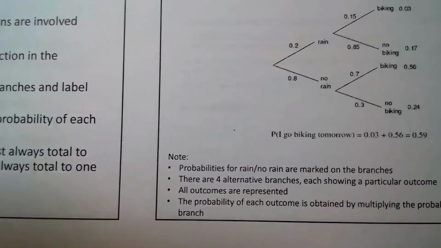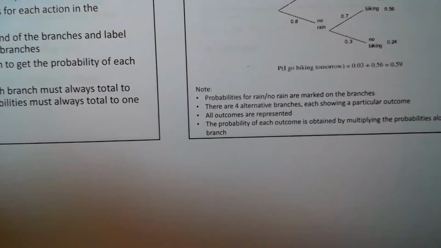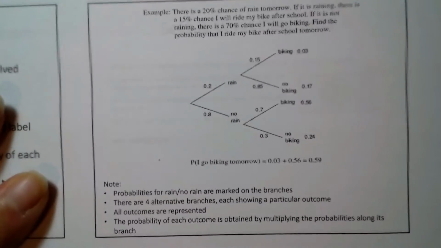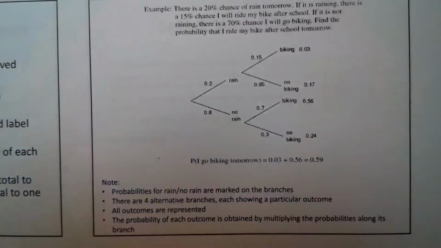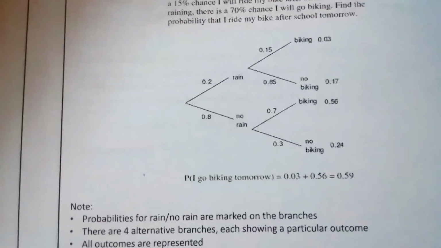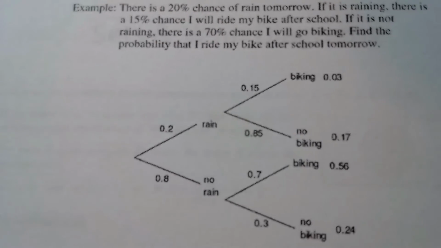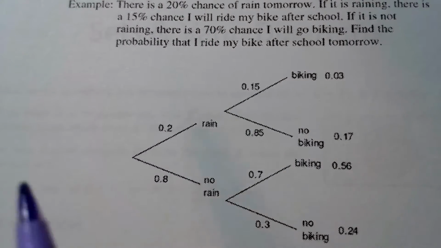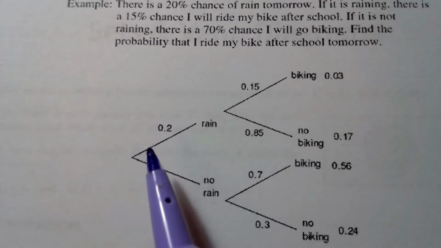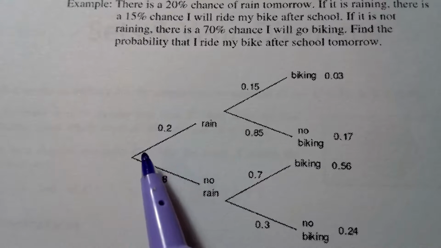Don't worry about the example itself, but let me just zoom in on this a little bit. Sorry, I think this thing is like... There we go. Okay, so it's really important, especially on your IB exam, that you label.